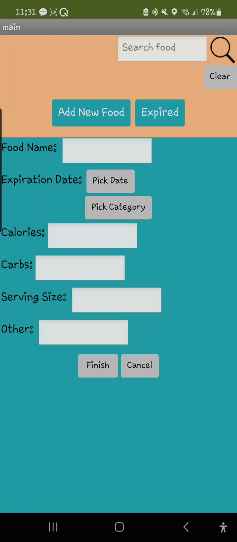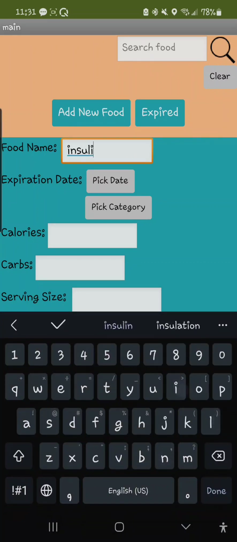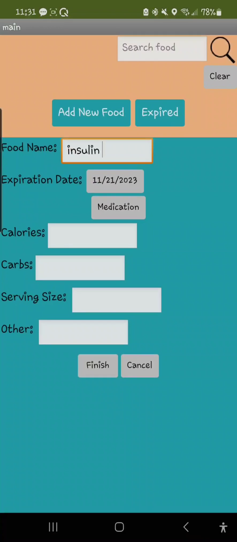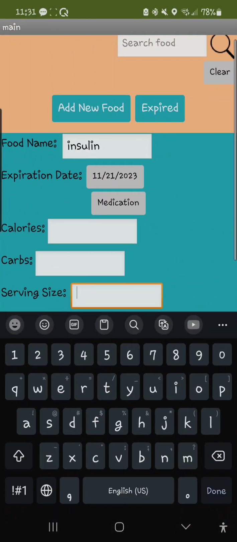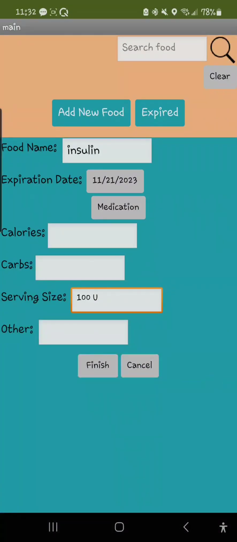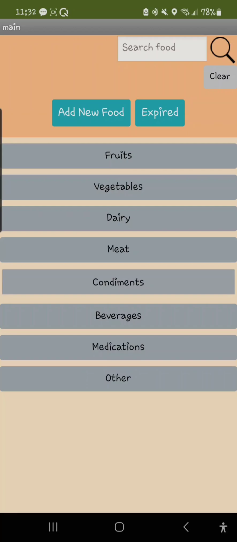Lastly, we're going to add some insulin. Like food, insulin needs to be refrigerated and expires after a certain point. We'll say our insulin expires around the 20th. It's a medication, and obviously it doesn't have any calories or carbs, but for our serving size, we can say something like 100 units. Not everyone will use this much, but when we're filling a pod or a pump, which lasts about 3 days, we'll fill it up with 100 units. And then we'll say finish.